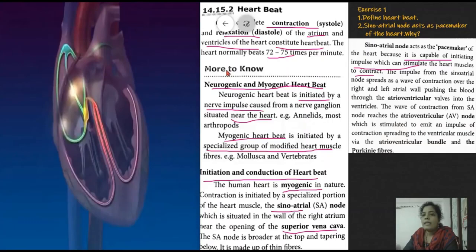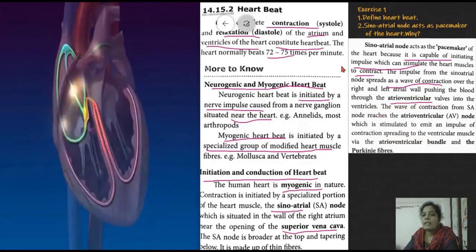Understand? So this sinoatrial node acts as the pacemaker of the heart because it is capable of initiating impulse which can stimulate the heart muscles to contract. So this SA node only initiates the impulse which stimulates the heart muscles to contract. Now, the impulse from the sinoatrial node spreads as a wave of contraction over the right and left atrial wall, pushing the blood through atrioventricular valves into the ventricles.